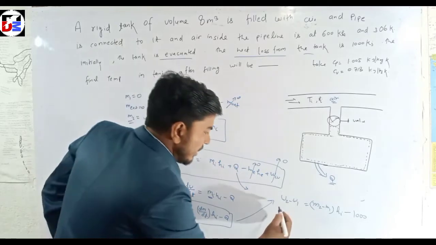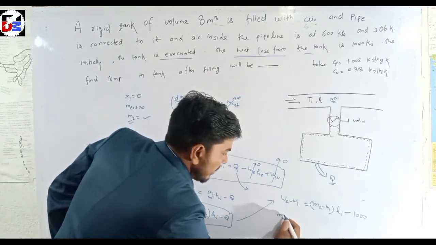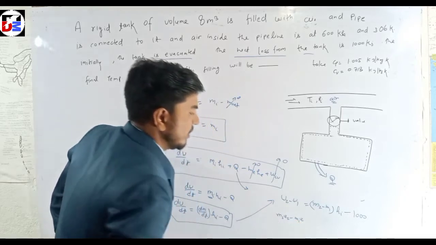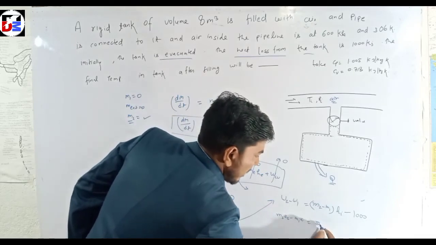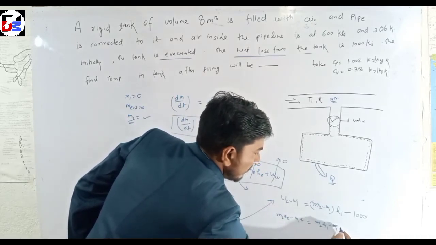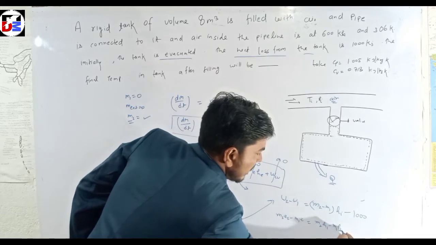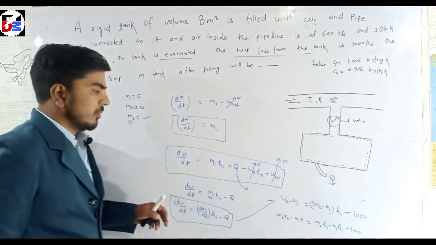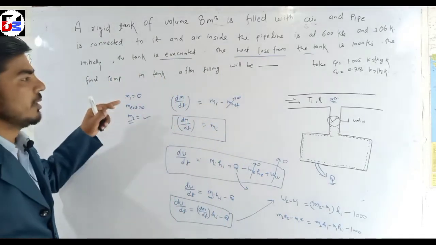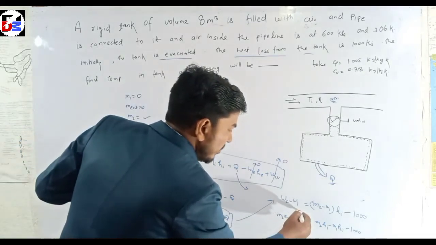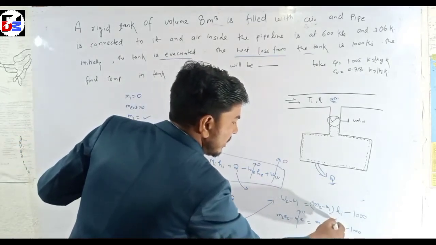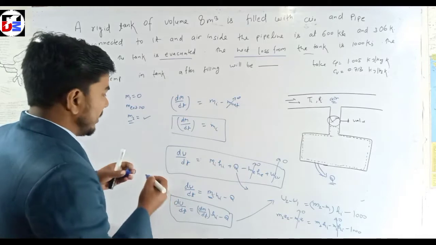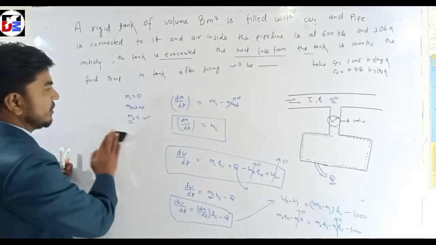Now we can also write m2 u2 minus m1 u1 is equal to m2 hi minus m1 hi minus 1000. We already know that m1 is 0 because the tank is evacuated, so this term is 0. Which term is remaining? Now we simplify this.